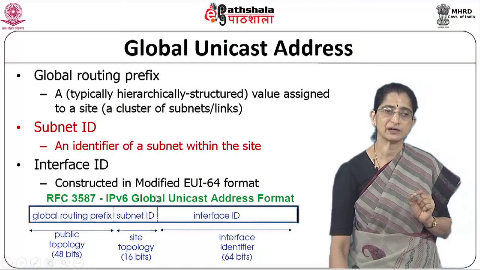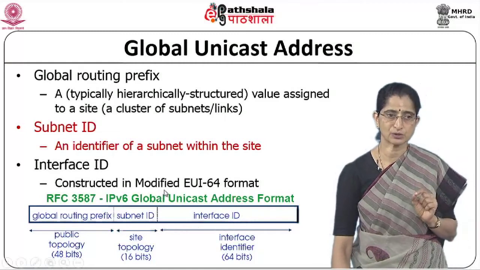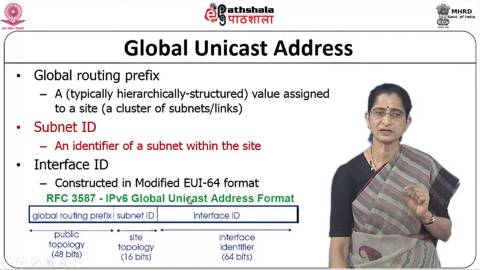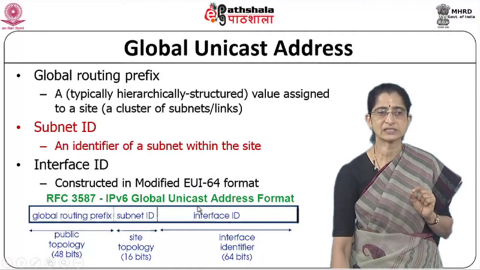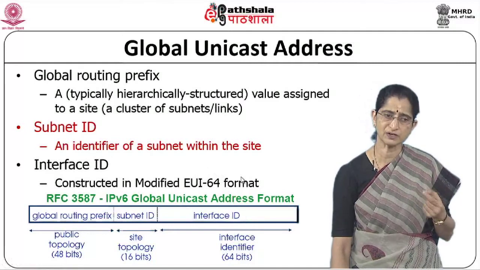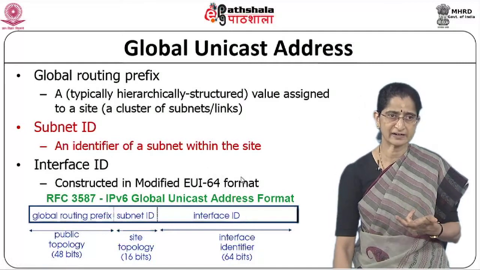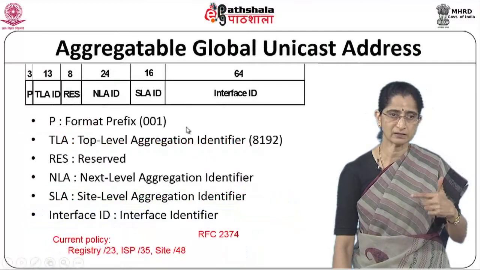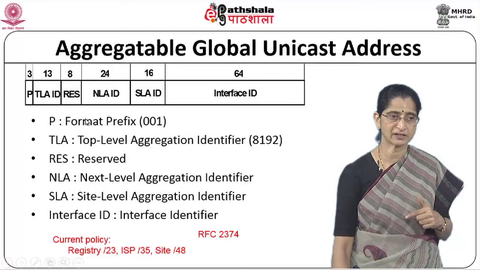So the interface ID is normally constructed in what is called the modified extended unique identifier format, which is an IEEE standard. This EUI standard gives us guidelines for converting your 48-bit Ethernet address, for instance, to a 64-bit interface identifier. Before that, we will look at the global unicast address, how the aggregation is supported.